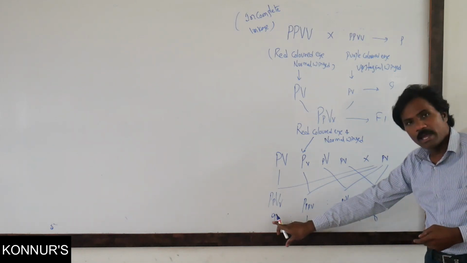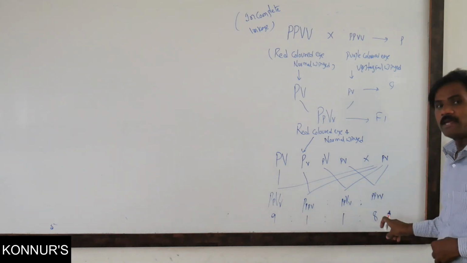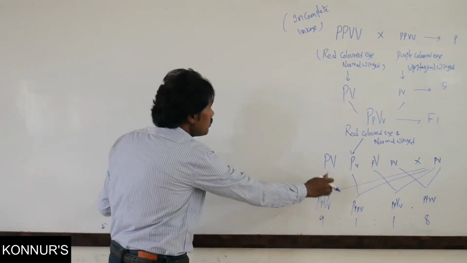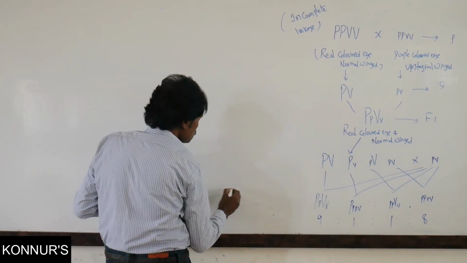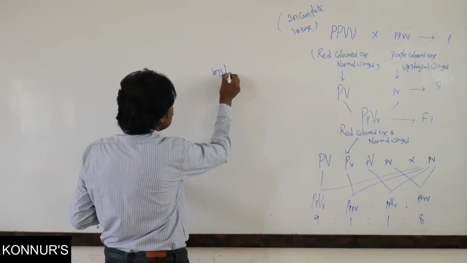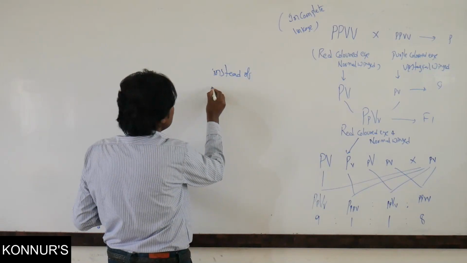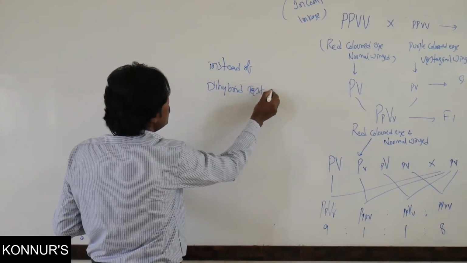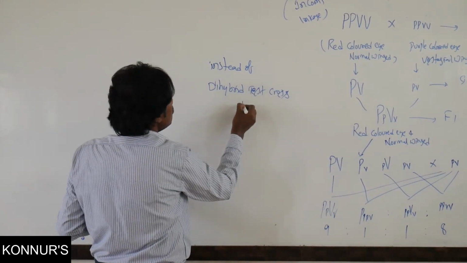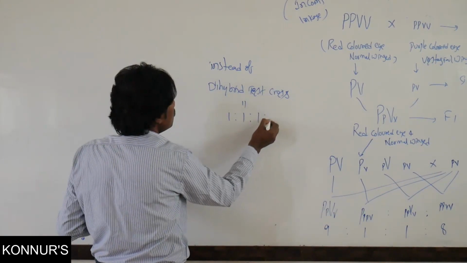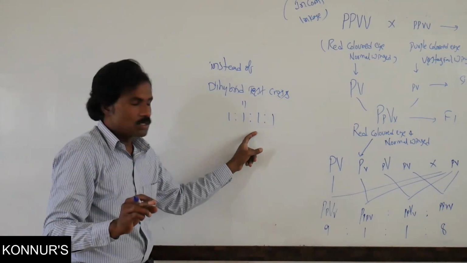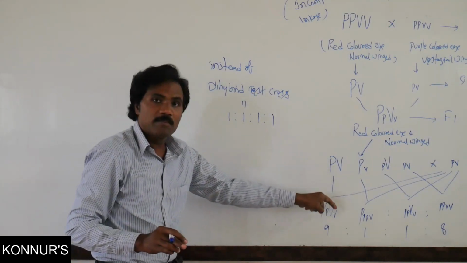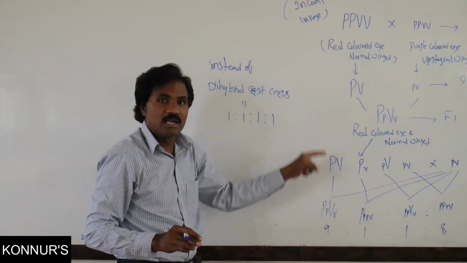That means 9:1:1:8. So instead of the original dihybrid test cross ratio 1:1:1:1, here it came because of incomplete linkage.